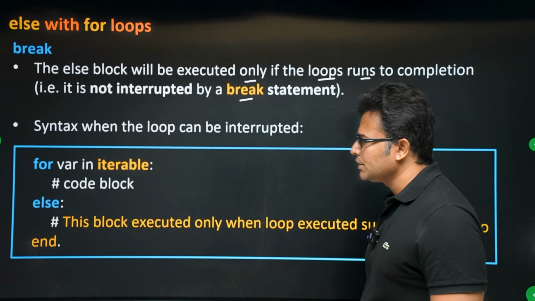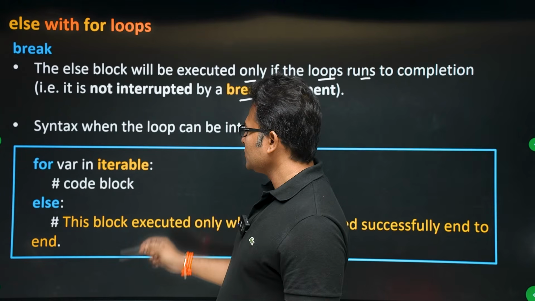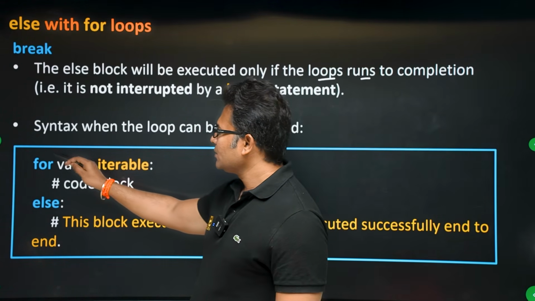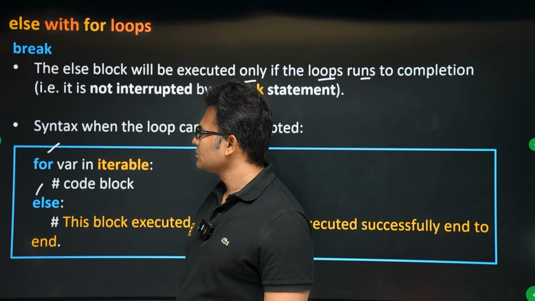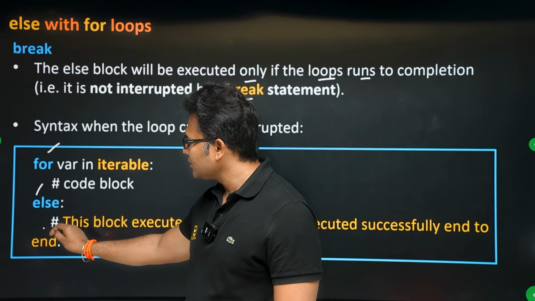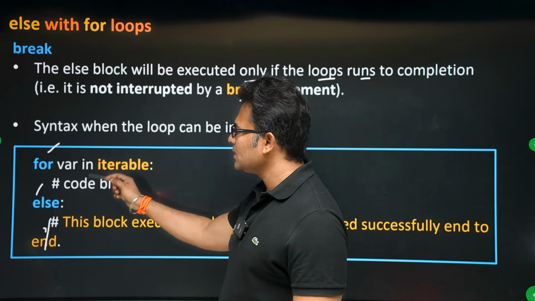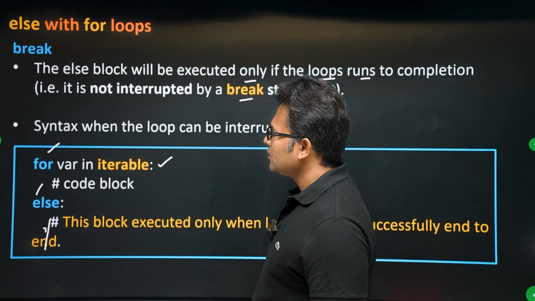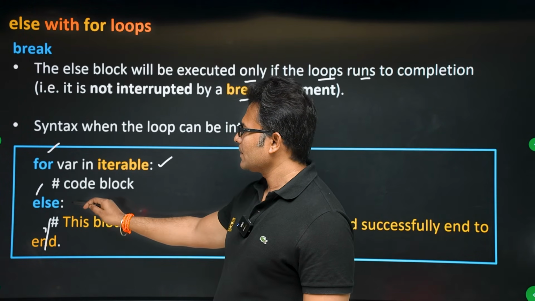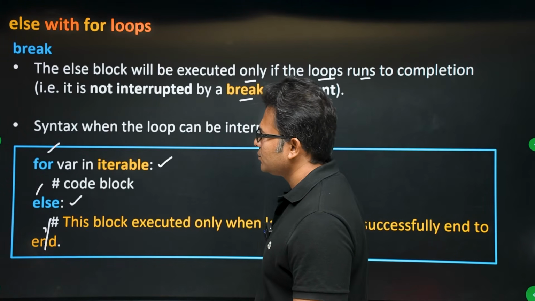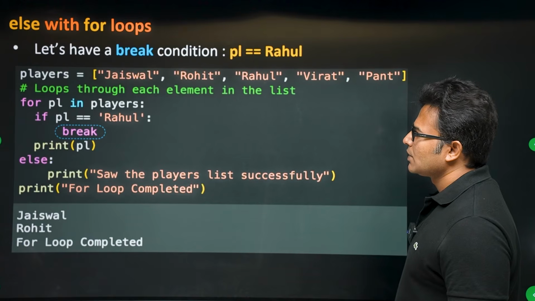So what I mean to say is, the syntax is going to be like this. The for loop is there, else is there, and the end has to come here. Now if the for loop is not broken in between, else will execute. If it is broken in between, else will not get executed. Let's take an example and see it.